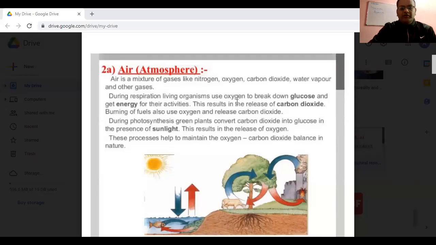So during respiration, oxygen is required, and the end products are energy, CO2, and even water. So the carbon dioxide is eliminated out.